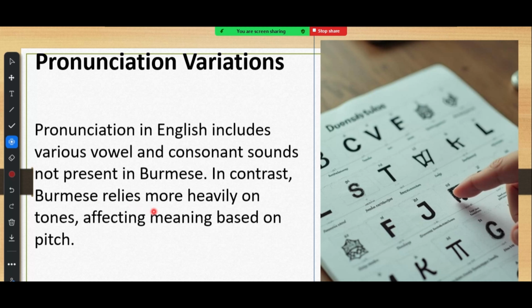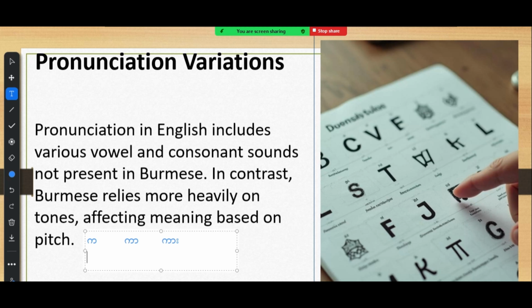The Burmese language relies more heavily on tones, affecting meaning based on pitch. Pitch means if we use a rising sound, it has another meaning. Let me give you an example. Let's say if we say ga, it has one meaning. It's very similar to dance. If we say it a little longer, ga, it means protecting or covering something. If we say it a little longer than that, ka, it has another meaning in the Burmese language. For that reason, we can't use stress. If we use stress, it has another meaning.